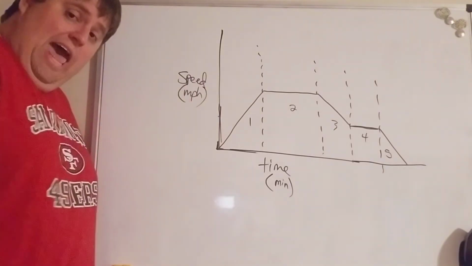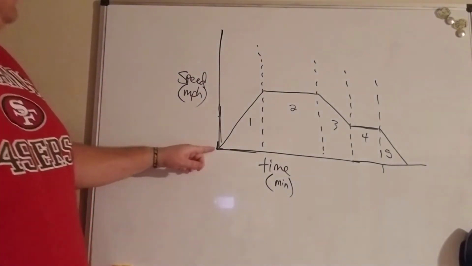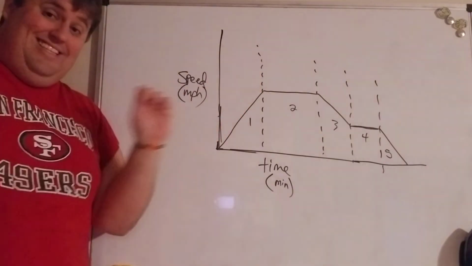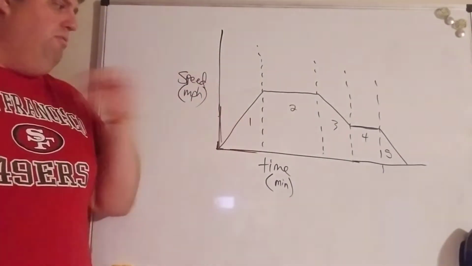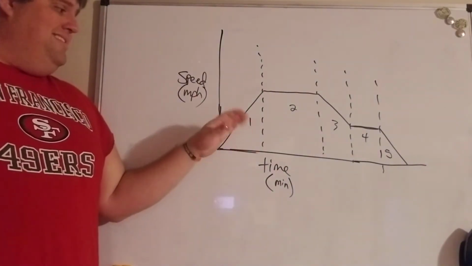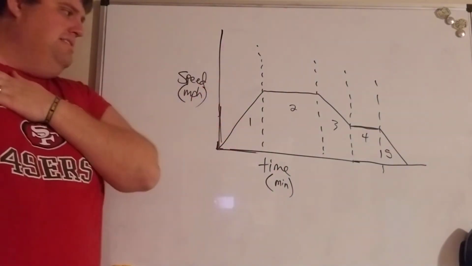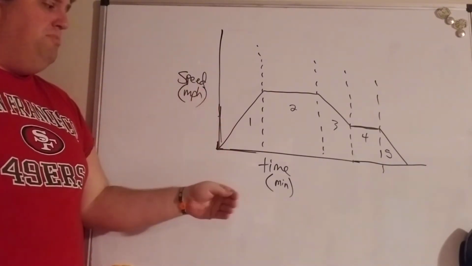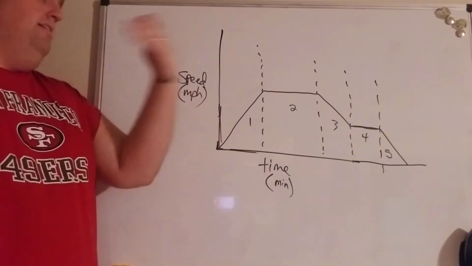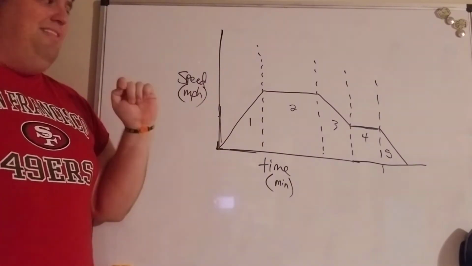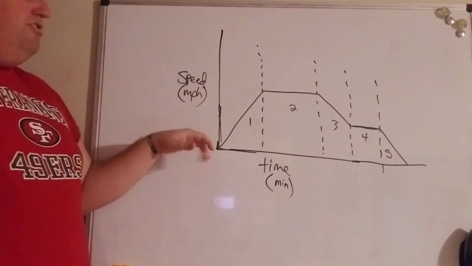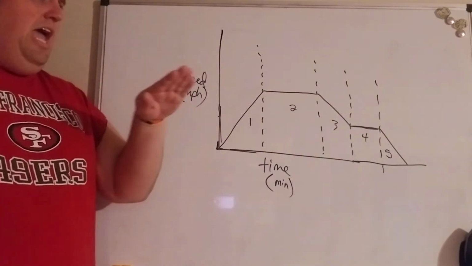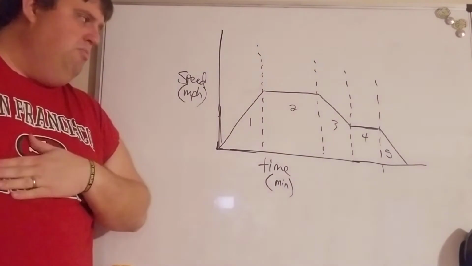Now, how do I know that? Because this line is a straight line. It has a slope. This is linear in interval 1 here. So that means that I am constantly increasing in speed. Maybe I'm going 10 miles per hour more every minute. This would be maybe like when your car's coming out of your driveway, or you're parked on the street, and you're going to just increase to the speed that you want.